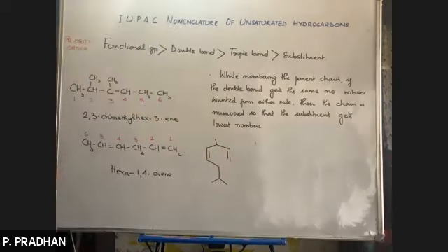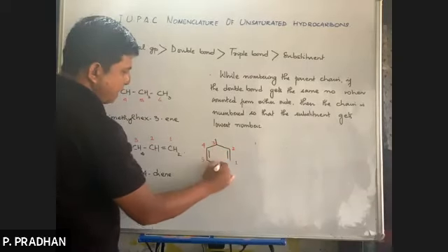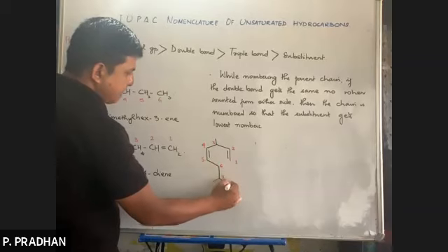So now what will be the IUPAC name of this compound? The longest chain contains how many carbon atoms? Tell me. 1, 2, 3, 4, 5, 6, 7, 8.